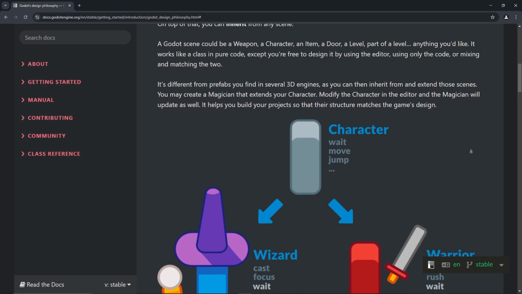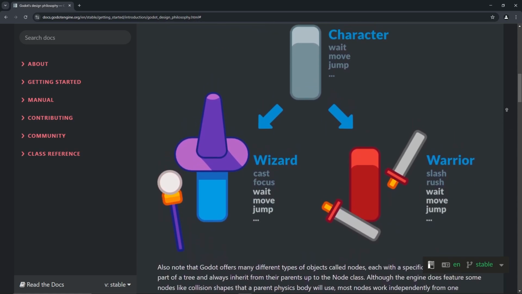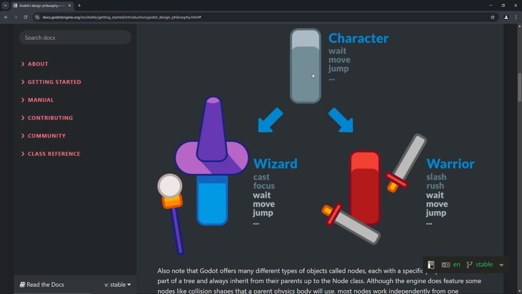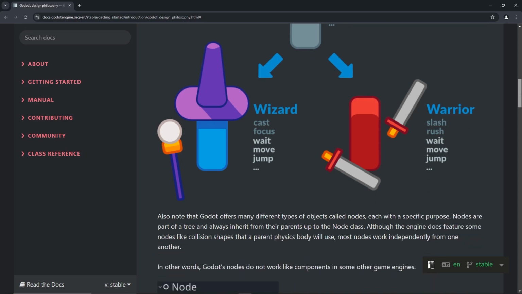Anyway, let's look at this. This is actually a good little diagram. We've got the character class, right? And the wizard class is going to inherit from the character. So every wizard can wait, move, and jump, but because of the wizard class, they can also cast or focus. Every warrior is a character, so it can wait, move, and jump, but unlike the wizard, it can slash and rush, right? Easy. It's just like everybody's a person. This guy's a chef, this guy's a doctor. And they both can breathe, eat, and sleep. But this guy cooks good food and this guy cures heart attacks, or fixes them, or whatever they do.